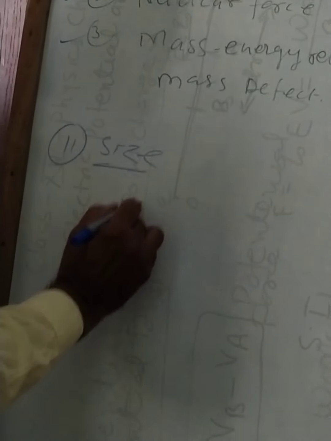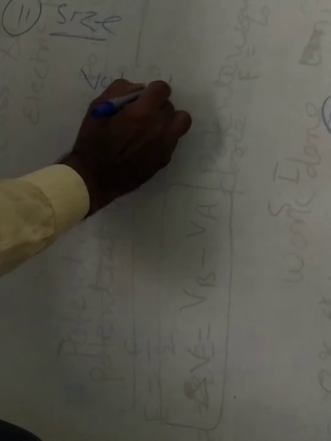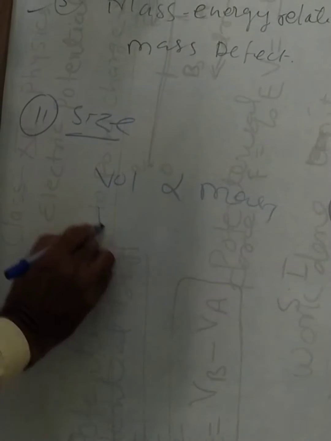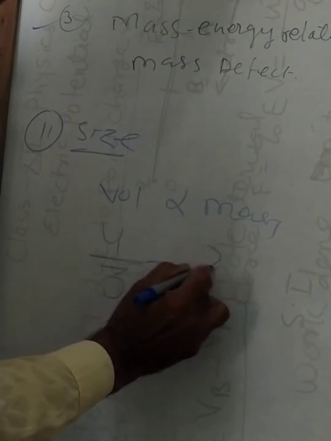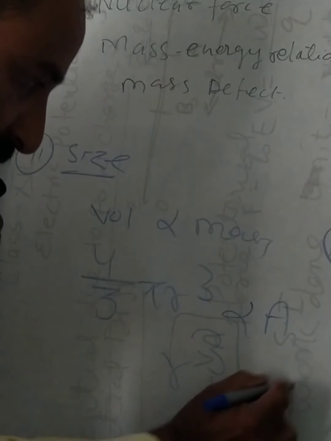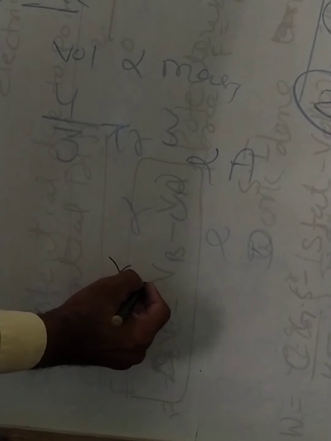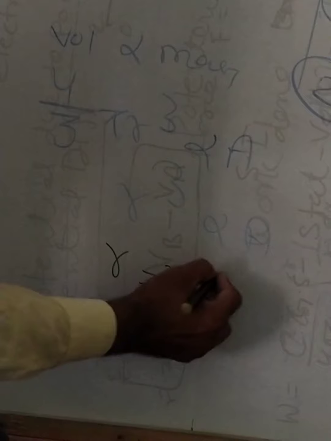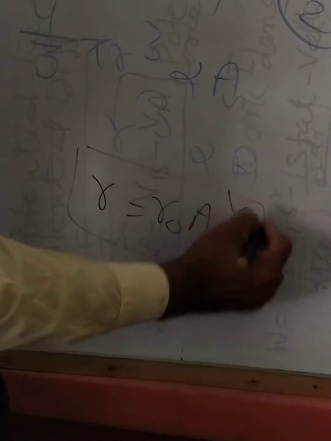The nucleus is spherical, so the volume of a sphere, 4/3 pi r cube, is directly proportional to the mass number A. Taking the constant, r cube is proportional to A. Removing the proportionality, r is equal to r naught A to the power 1/3. This is the size of the nucleus.